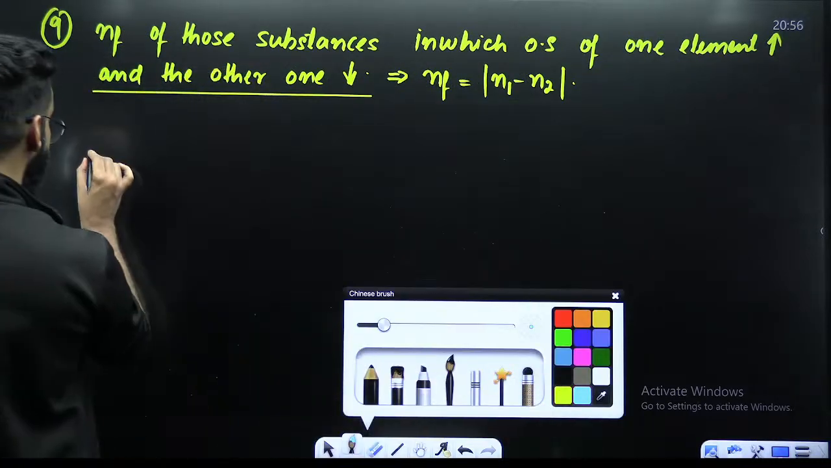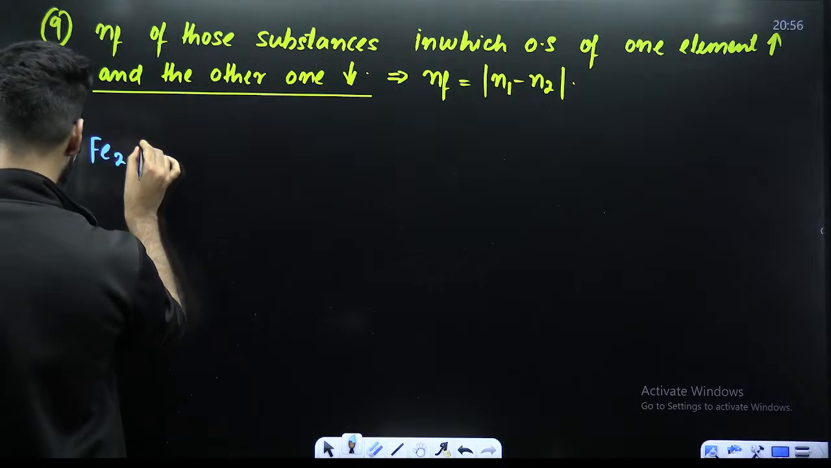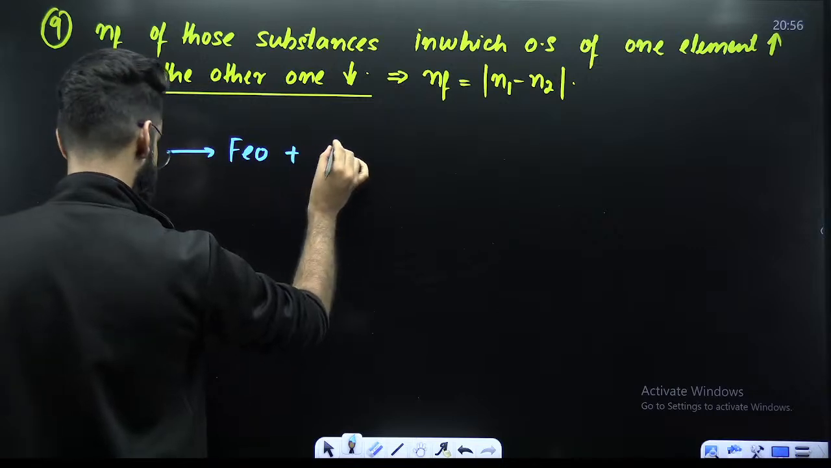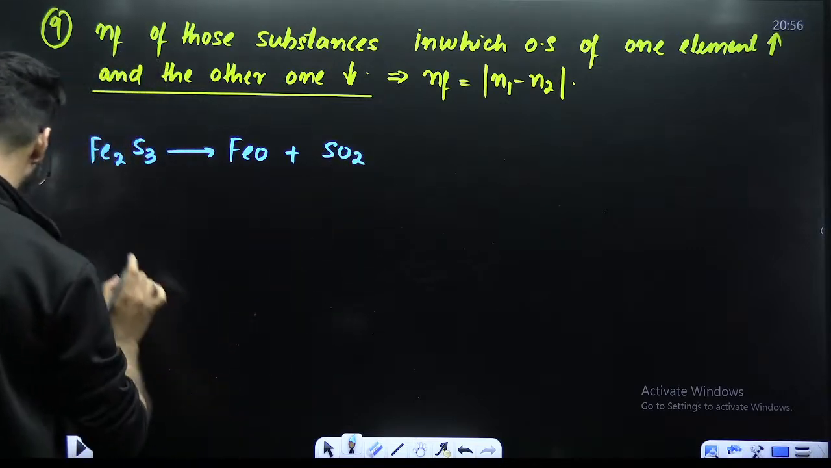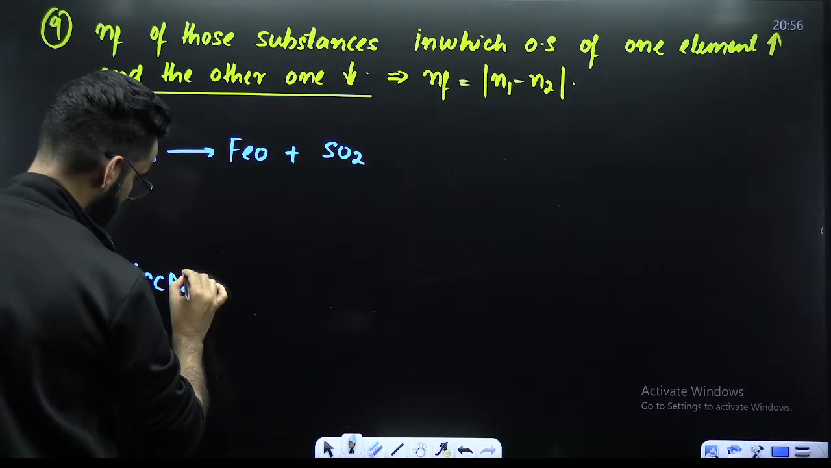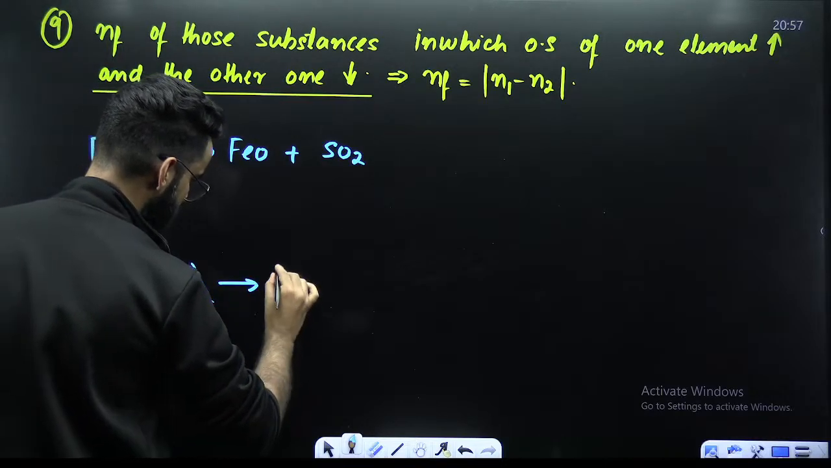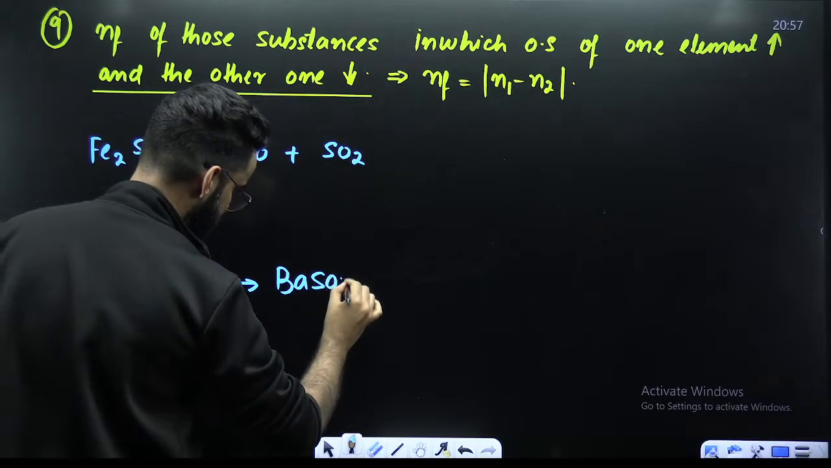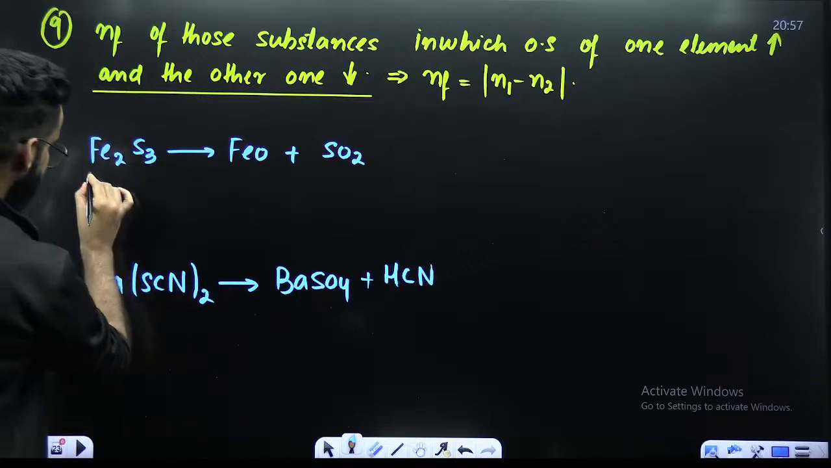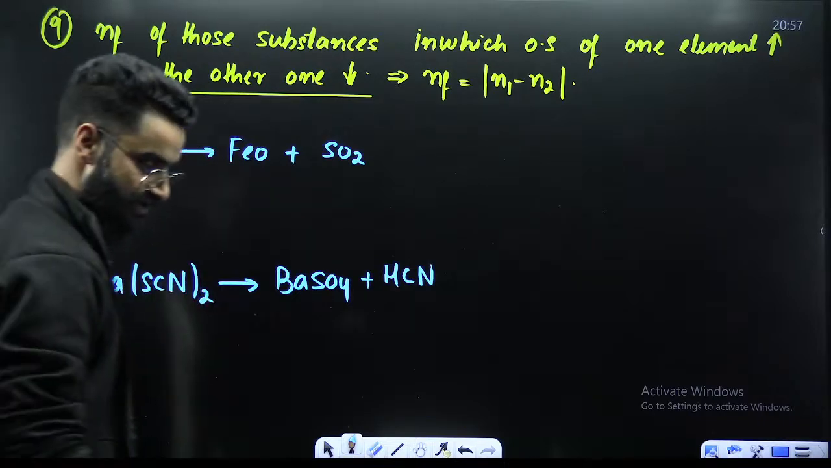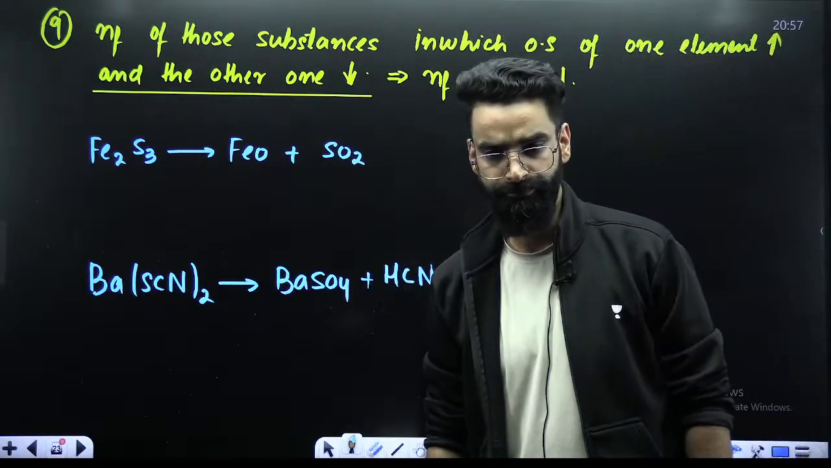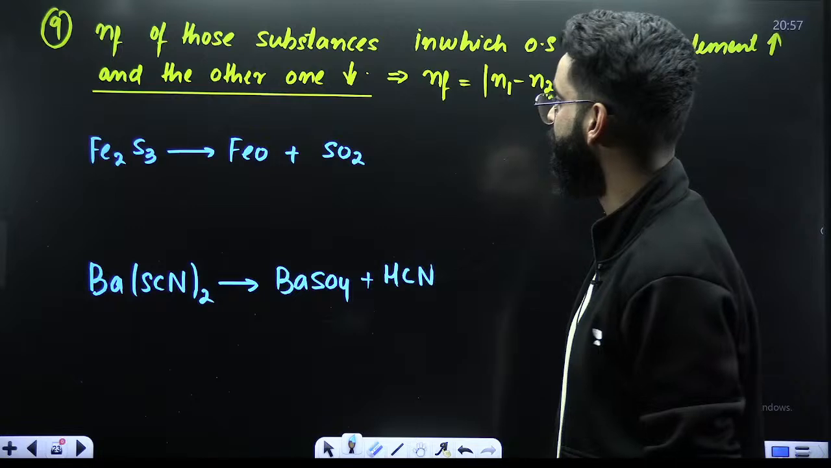Let me give you certain reactions. For example, you have got the reaction Fe2S3 gives FeO plus SO2. Then we have got one more reaction: Ba(SCN)2 gives BaSO4 plus HCN. I'm asking you to calculate the n factor of this particular species and this particular species. Now understand to which category it belongs.